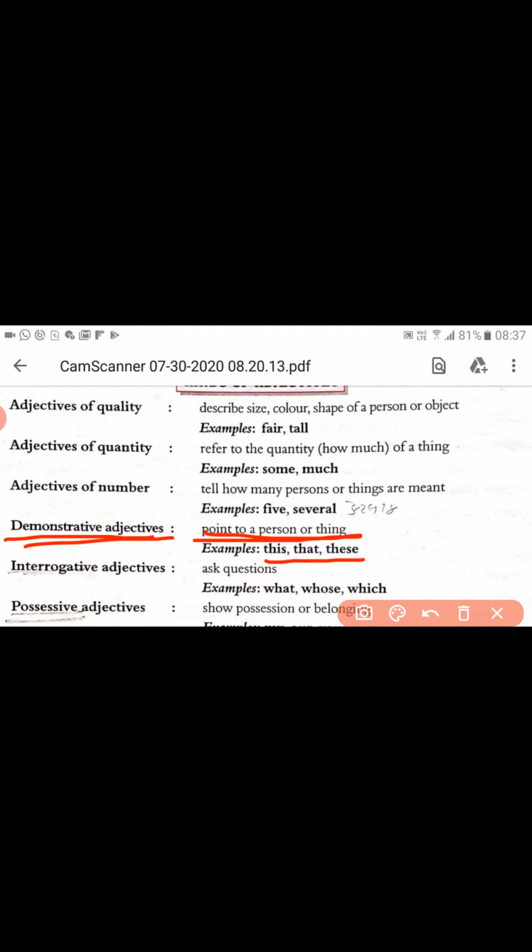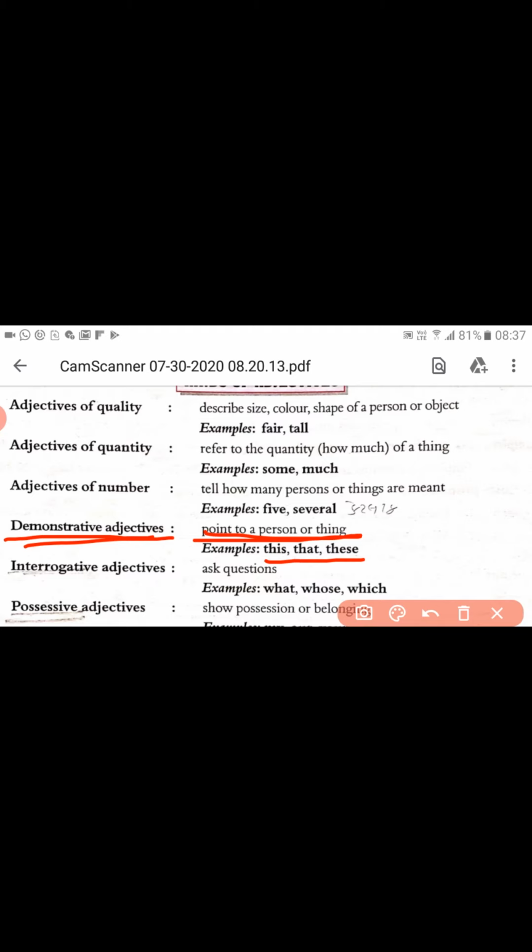If we want to show a particular thing or person, we have to use these words. This is my brother. Here, the word this demonstrates the person, the boy being your brother. That means the word this is used as a demonstrative adjective in this sentence.